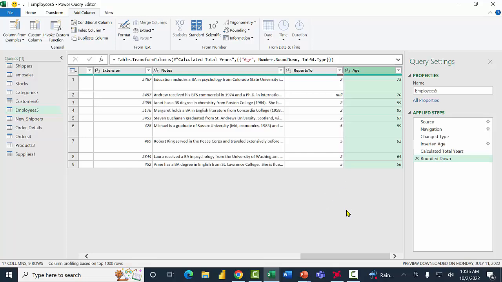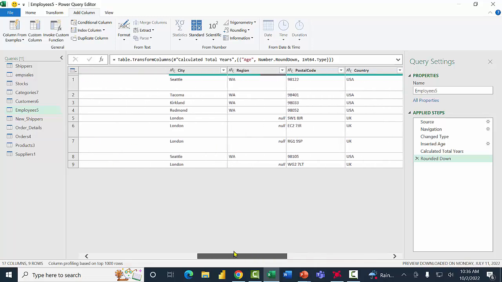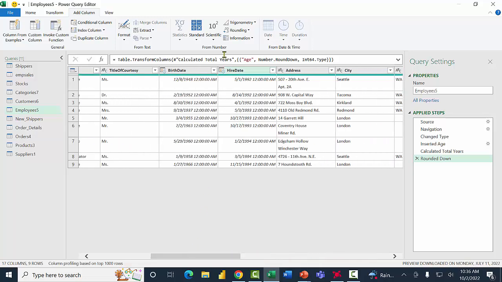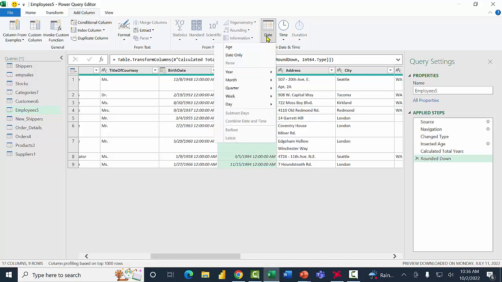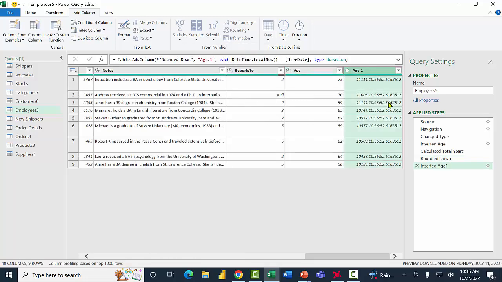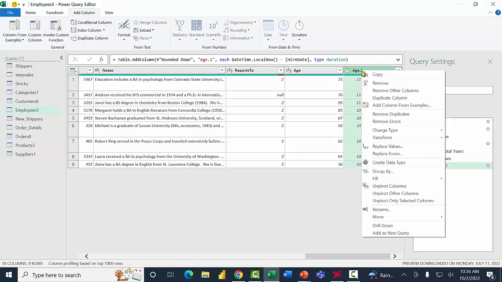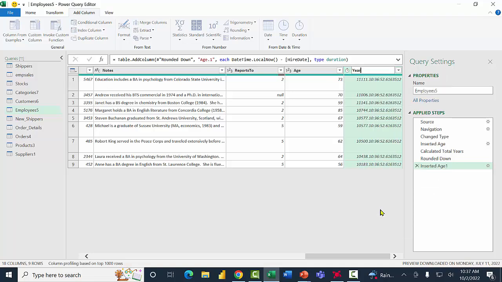So within a couple clicks, I was able to generate the age based on the birth date. This is all built right into the Power Query. Let's try that again with the hire date. From the hire date here, I like to get the years of service, so we'll do something similar. I'm going to click on the Add Column menu. I'll click on the word Date. And I'll pick the word Age again. Now, in this case, I want to rename that column. So I'm going to right-click where it says Age.1. I'll pick Rename. And I'll call that one Years of Service.